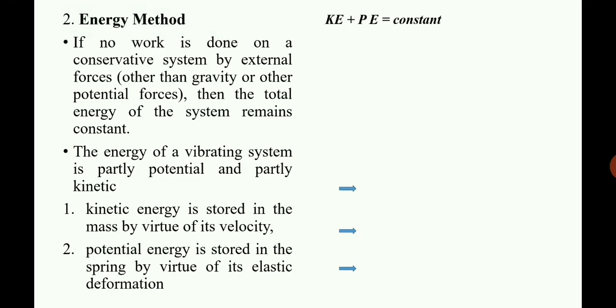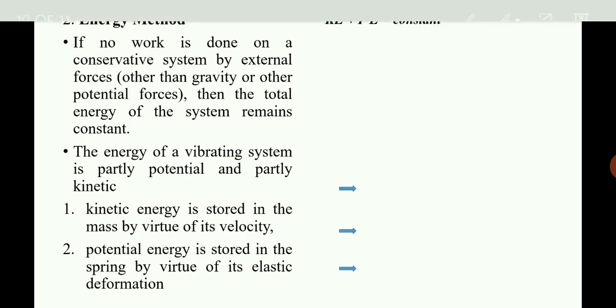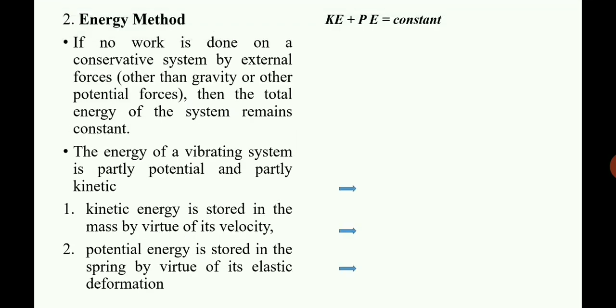As we know, the total energy of the system, kinetic energy plus potential energy, should be a constant. Okay, because this is a conservative system. Conservative system means there is no diminishing of energy, that is, there is no friction or there is no damping. Okay, so in that case kinetic energy plus potential energy will be a constant.